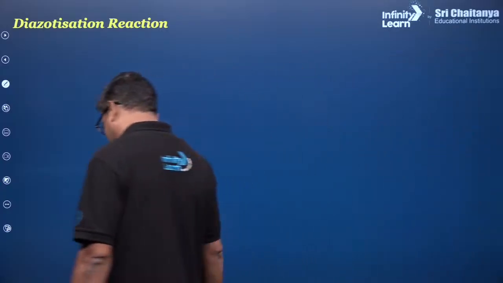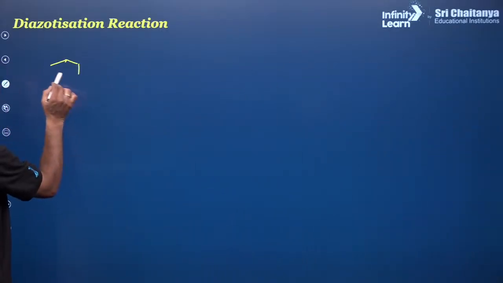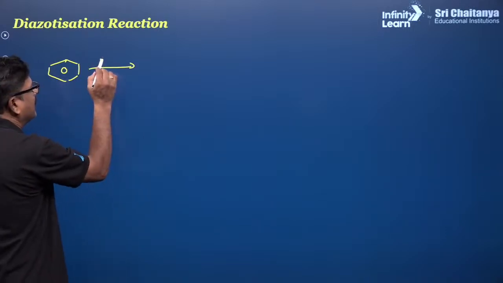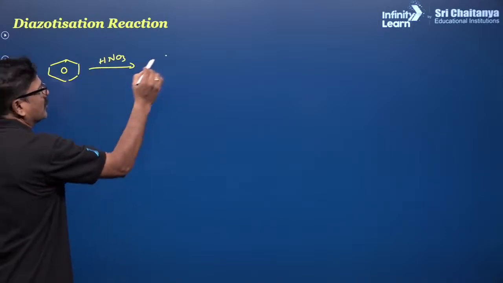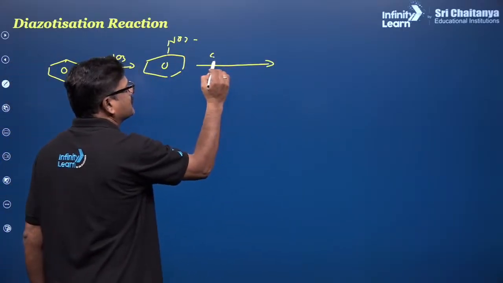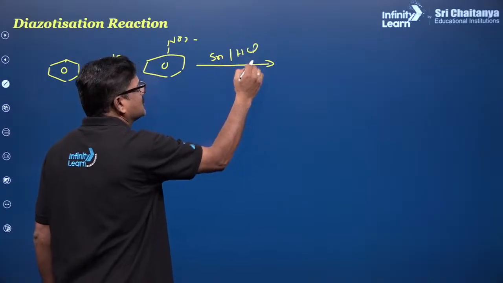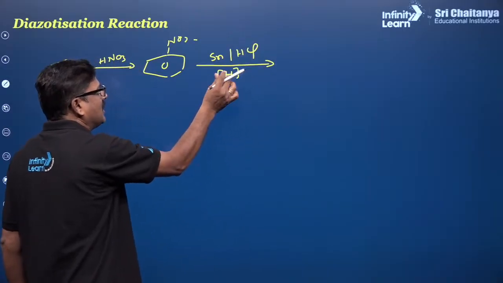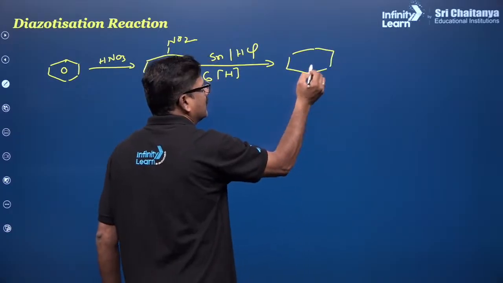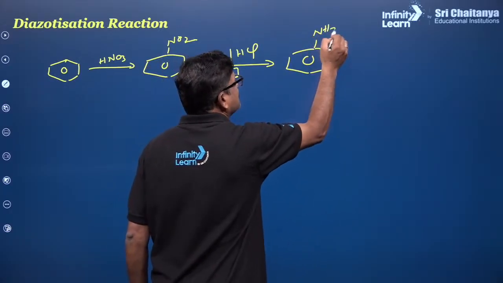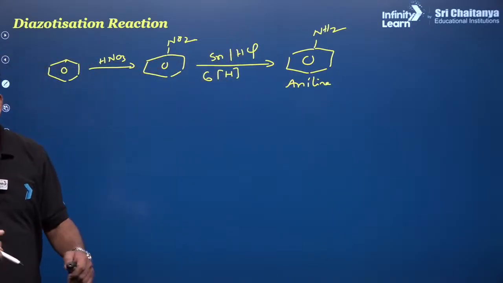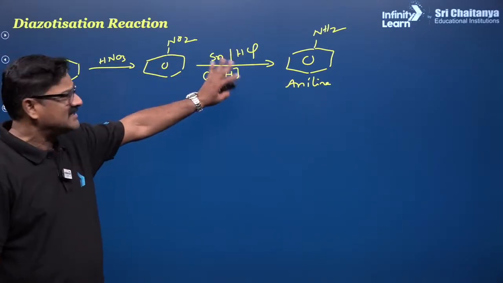And the diazotization reaction. What is this diazotization reaction? Take benzene, right? If you treat it with HNO3, you are going to get nitrobenzene. And nitrobenzene is subjected to reduction by using Sn/HCl, so that hydrogen is added here. Six hydrogens are required, so that you are going to get aniline. Aminobenzene is called aniline, right? This is aniline.